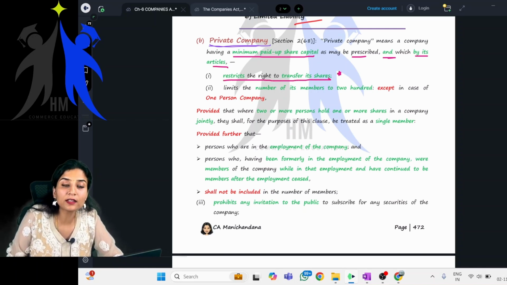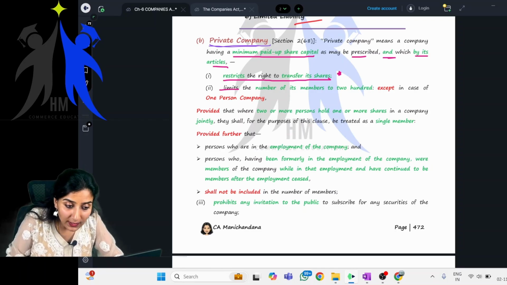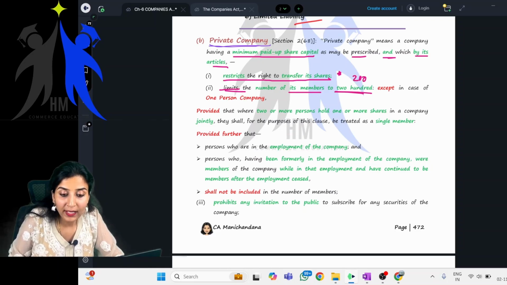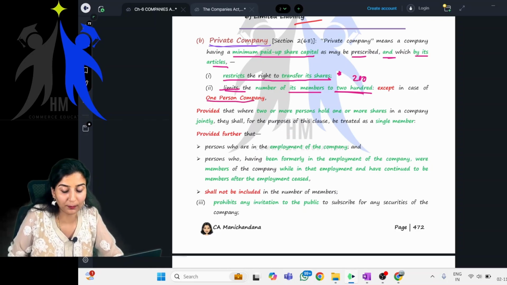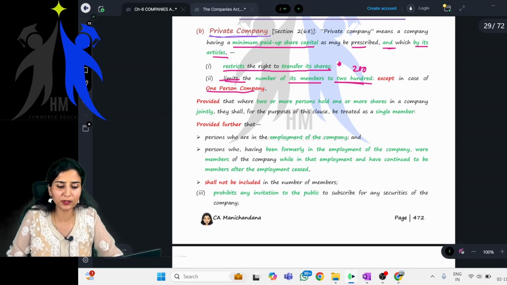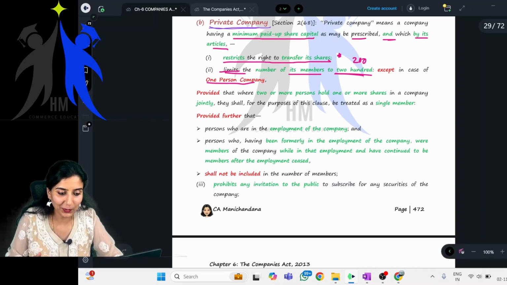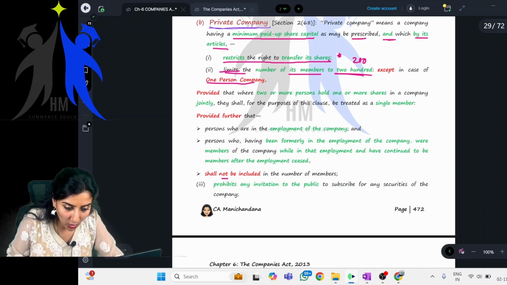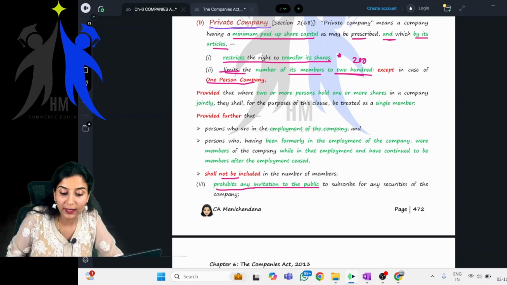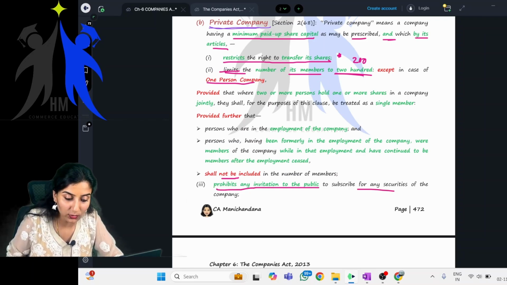Restricts the right to transfer its shares. Limits the number of its members to 200, except in the case of one person company. Obviously, in case of one person company, it's only one.